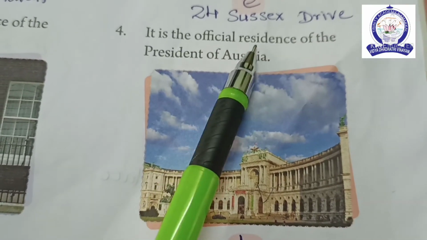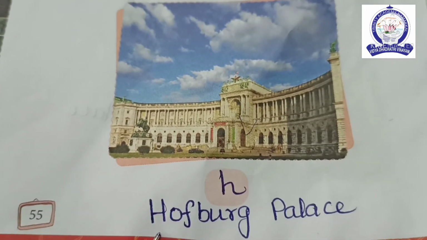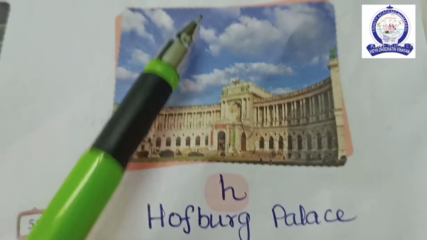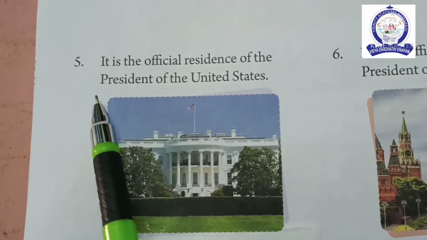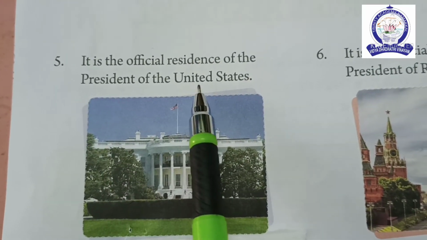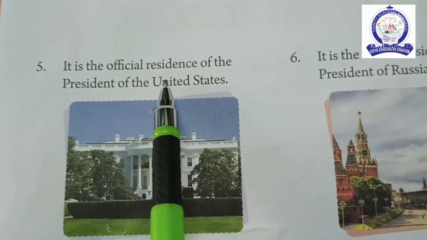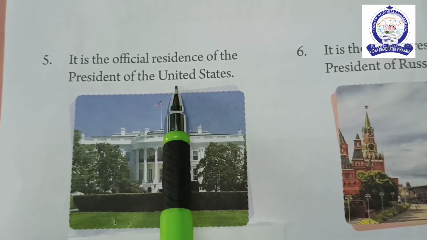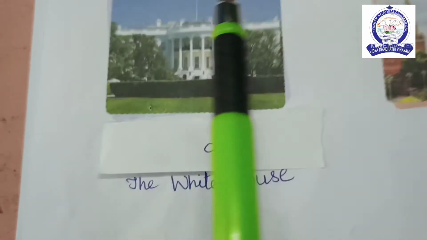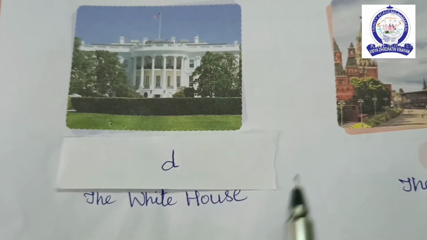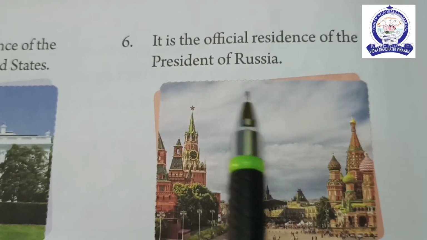The answer is Hofburg Palace. Austria, Hofburg Palace. Fifth one, it is the official residence of the President of the United States. That is the White House. Sixth one, it is the official residence of the President of Russia.